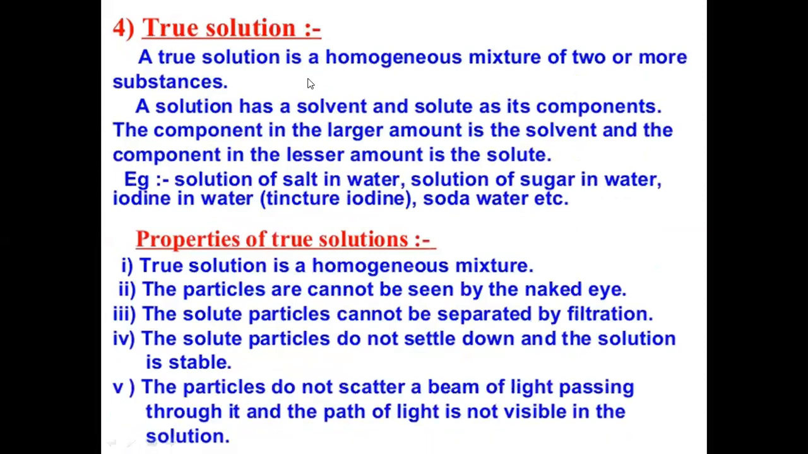A true solution is a homogeneous mixture of two or more substances. A solution has a solvent and solute as its components. The component in the larger amount is usually the solvent, and the component in the lesser amount is the solute. A few examples are salt solution in water, sugar solution, iodine in alcohol as tincture of iodine, soda water, etc.